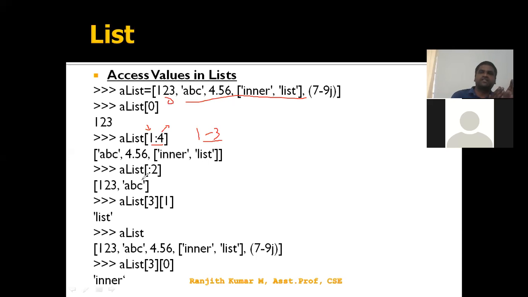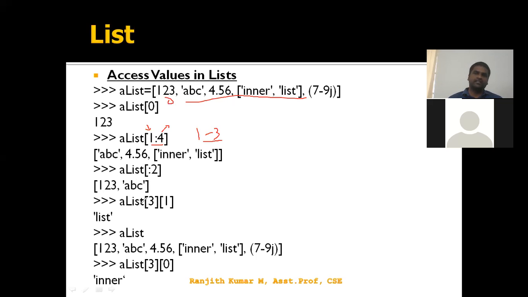If it only starts with the colon, the slicing starts from the beginning itself. So :2 means indexes 0 and 1 only, since the 2 is exclusive. The values at 0 and 1 are 1, 2, 3 and ABC.